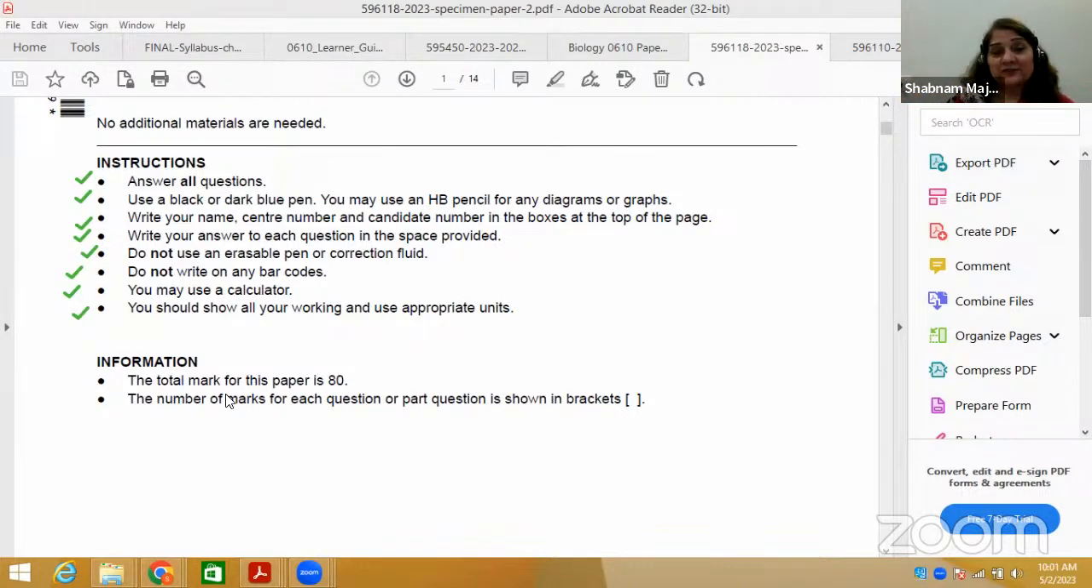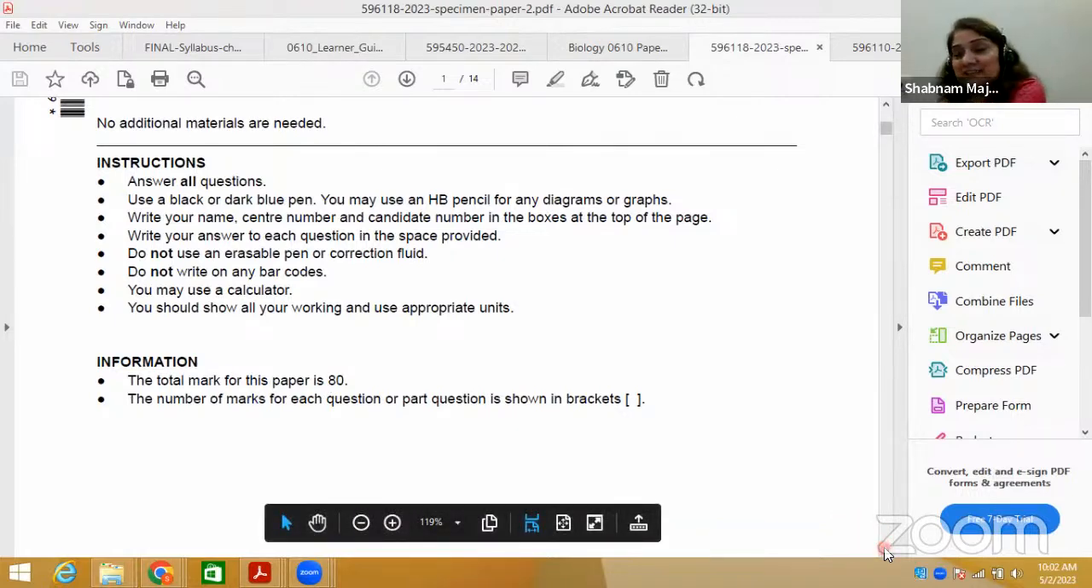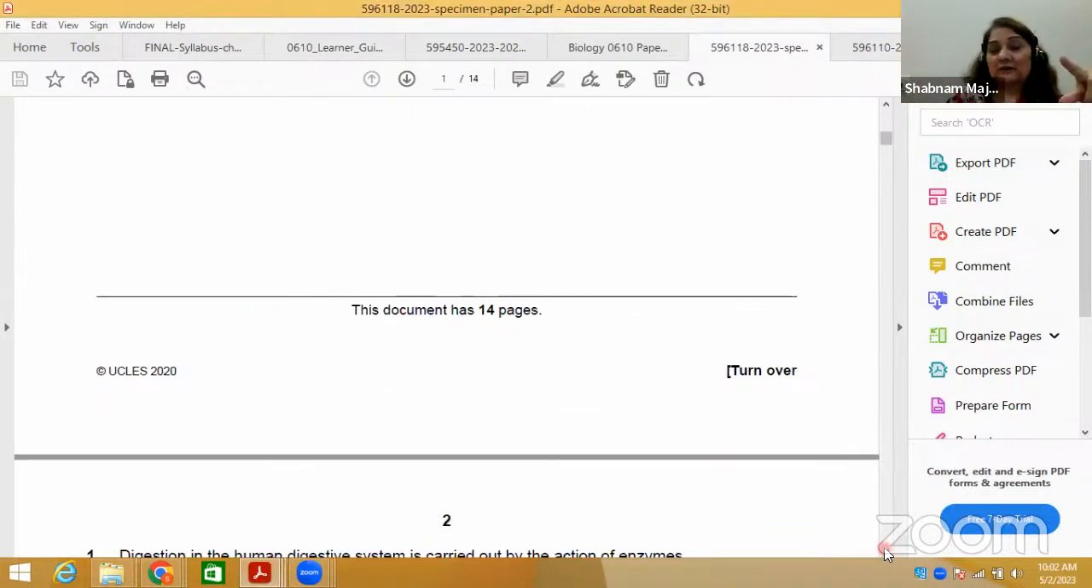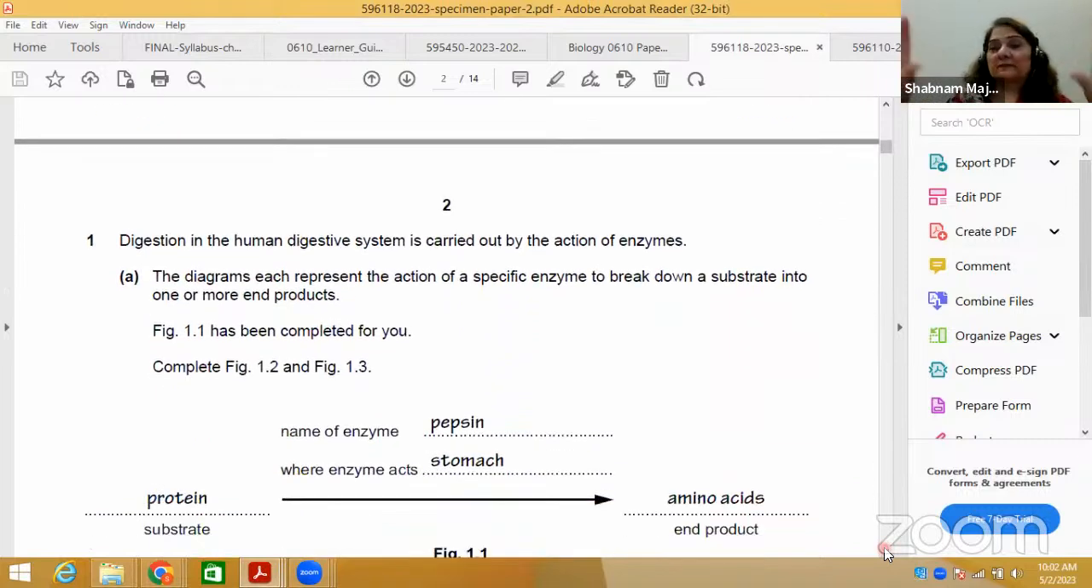So total marks, how many marks for this paper? For 5090, 80 marks. I told you, 80 marks are common for IGCSE and for both. The number of marks for each question or part question is shown in the brackets. This is also common for both of you. I'm just discussing quickly these two papers, one specimen IGCSE paper and one for O Levels. But both are common, because IGCSE-type topics are now included in O Levels as well, so there is no difference between the two as such.